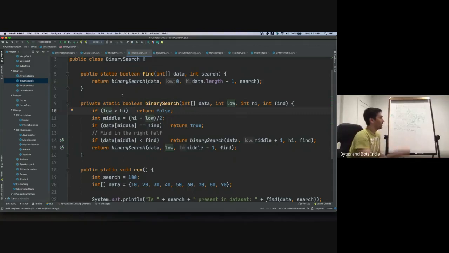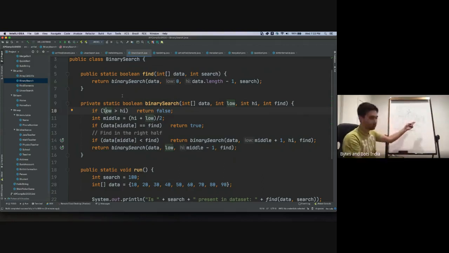And we again go through the check. Does 12 match that? It doesn't match. So is 12 greater than 11? Yes, 12 is greater than 11. So now we'll assume that 12 must be on the right half. So our low is this, and our high remains wherever it was.